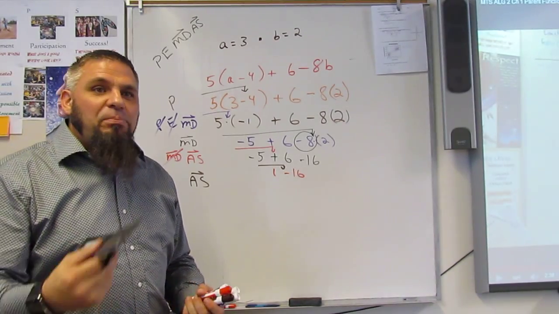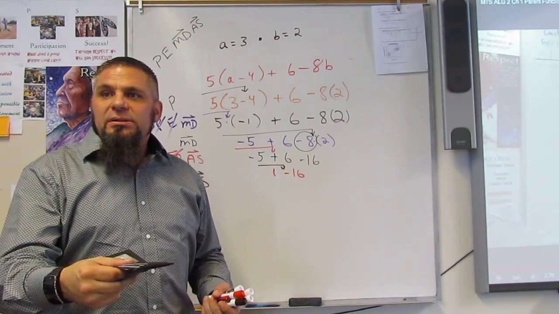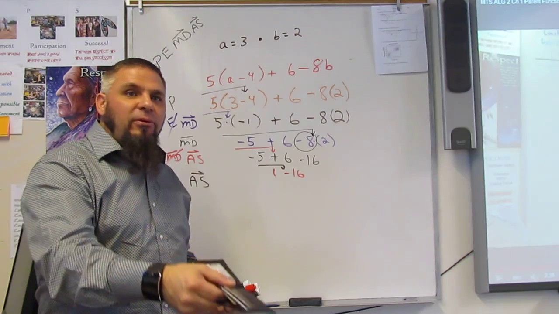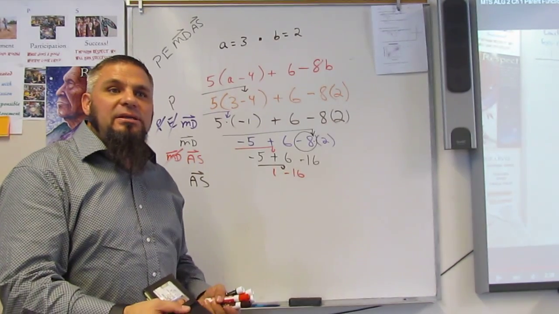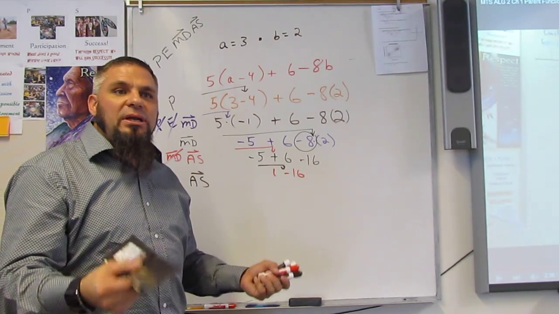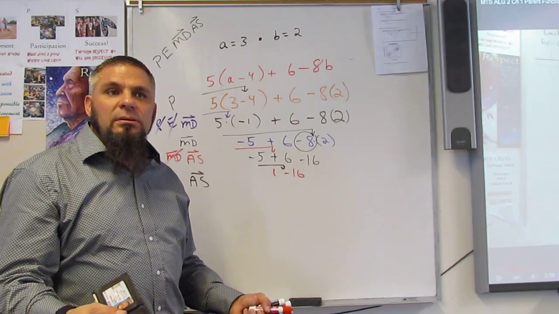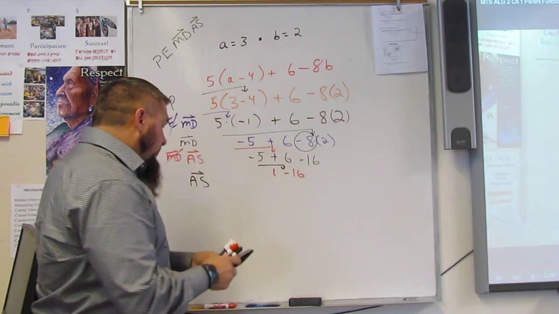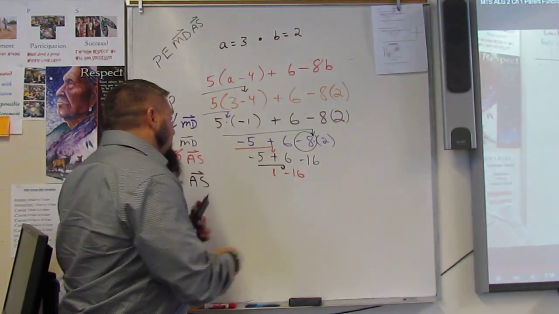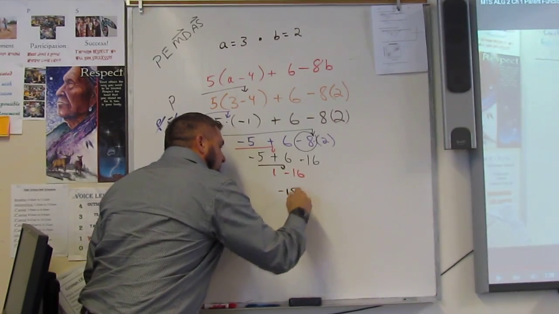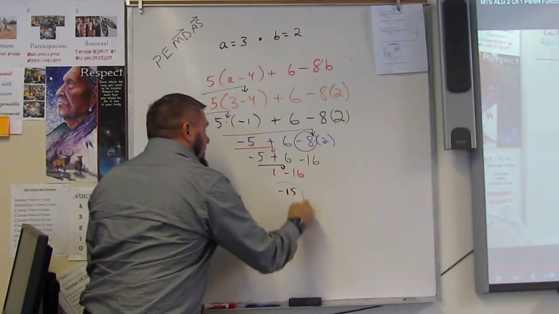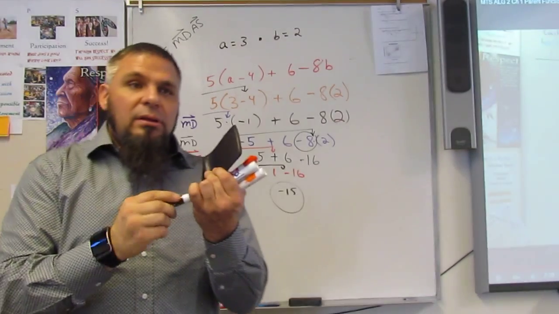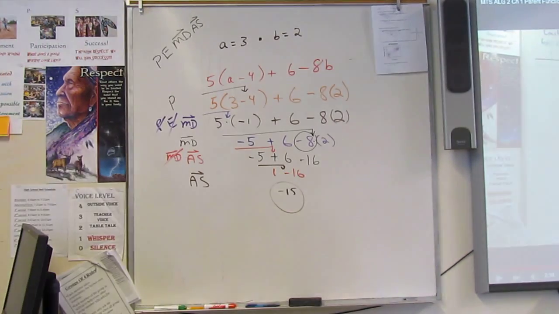Or that breakfast or whatever I wanted to eat. Okay? To be able to afford that breakfast, I need another $15. How much do I need? 15, right? So, I'm negative 15. And that's PEMDAS. That's plugging it in, all in one step. Okay?